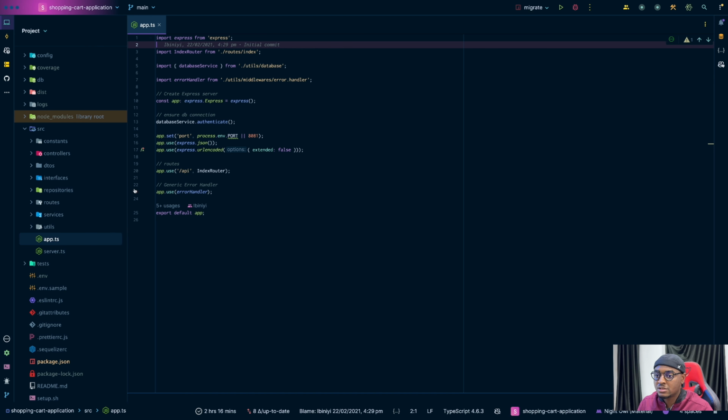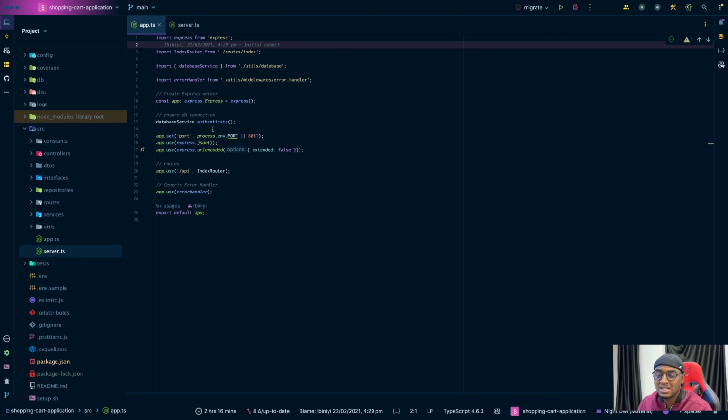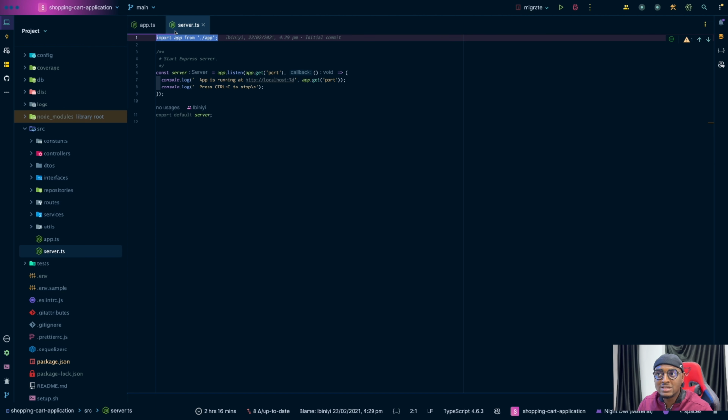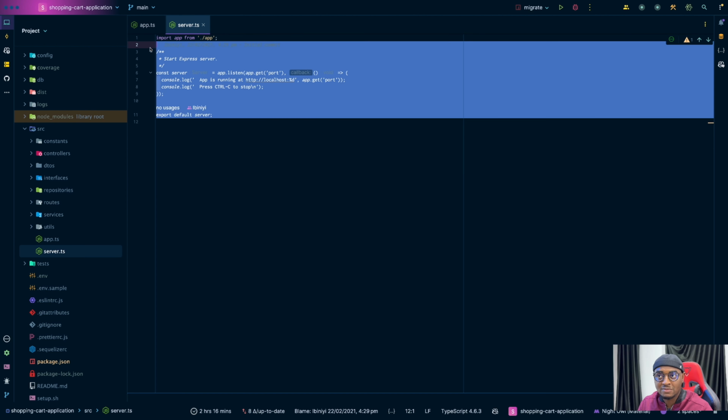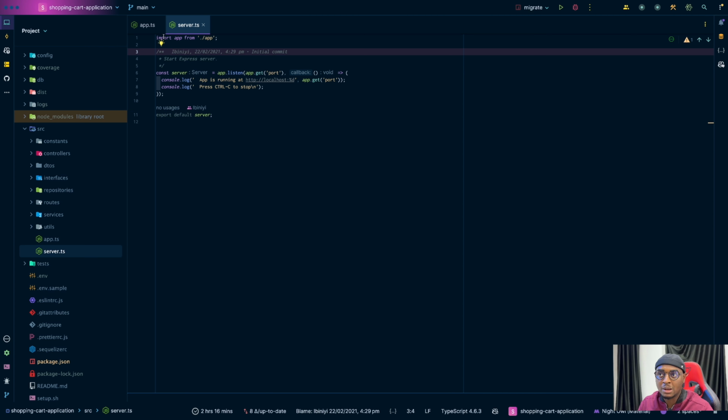So app.ts. Like I said, server.ts is the entry point. Server.ts imports the app from this app.ts. And there's a reason why we separate app and server. That is so that whenever we want to run integration tests, where we have to make a request to the actual server, we don't need this. We can write our own dummy server using supertest. Supertest basically creates a dummy server out of your app. So that's why we separated the actual app and the server, right?